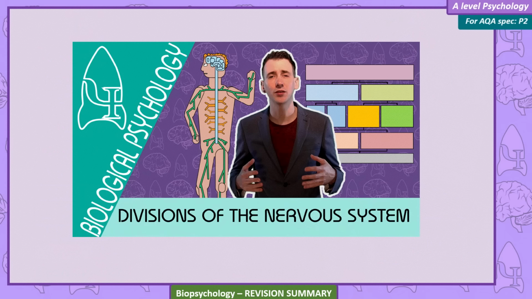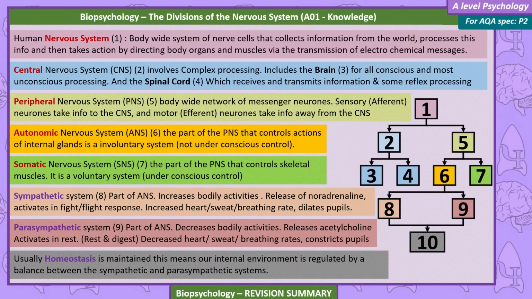The divisions of the nervous system. The human nervous system: a body-wide system of nerve cells that collects information from the world, processes this information, and then takes action by directing bodily organs and muscles via the transmission of electrochemical messages. Central nervous system, CNS, involves complex processing, includes the brain, for all conscious and most unconscious processing, and the spinal cord, which receives and transmits information and some reflex processing.